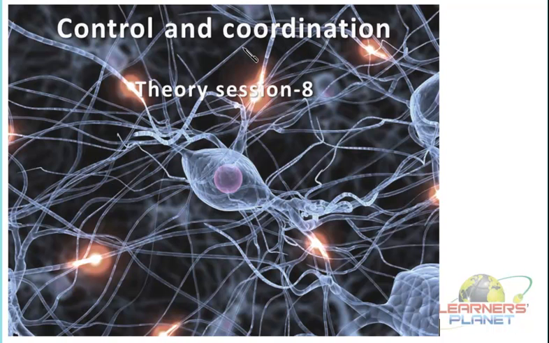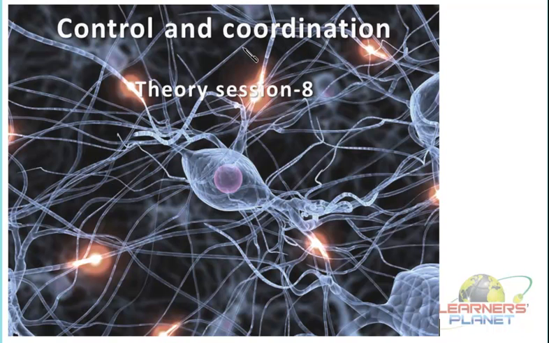That means initially there is a stimulus, and then the stimulus is transmitted to the brain. Initially it is received by the receptors at a particular site, and then it is transmitted in the form of electrical impulse. Now this is an important characteristic feature linked with the nervous system. That means a message is transmitted in the form of electrical impulse. And then further processing and interpretation is done, and the command is also given. And thus we are able to give a response to a particular thing.